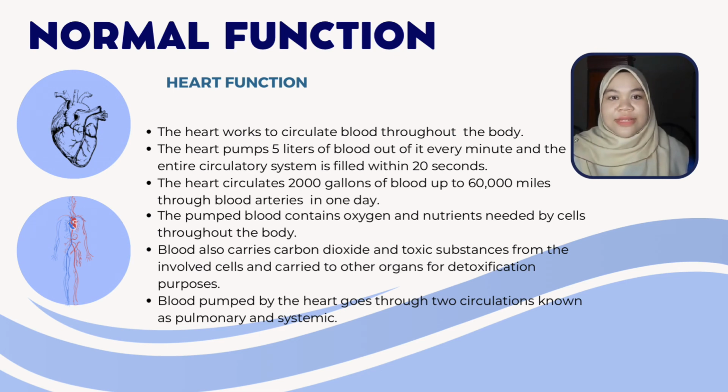The heart works to circulate blood through the body. The heart pumps 5 liters of blood every minute, and the entire circulatory system is filled within 20 seconds. The heart circulates blood through the body every day. The pumped blood contains oxygen and nutrients needed by the cells of the body. Blood also carries carbon dioxide and toxic substances from the cells to other organs for detoxification purposes. The heart pumps blood through two circulations known as pulmonary and systemic.